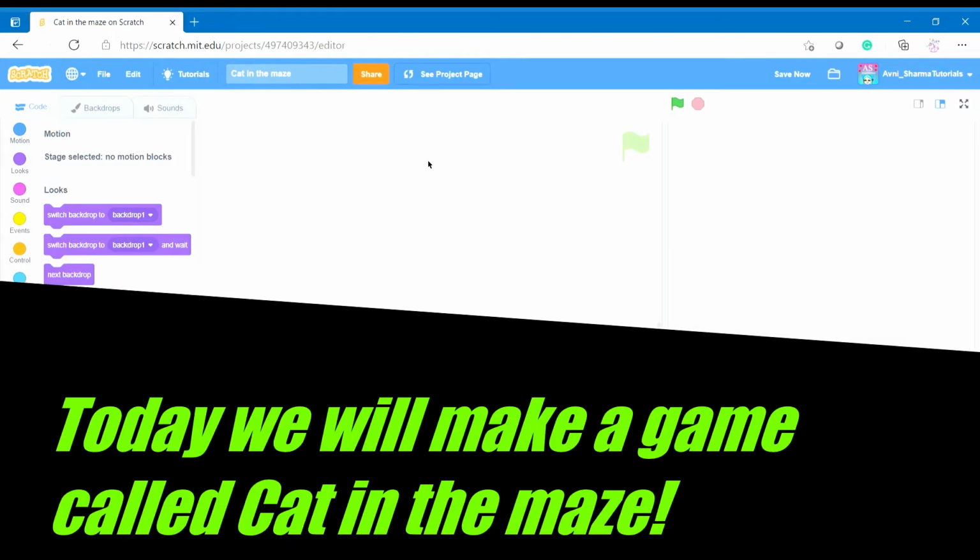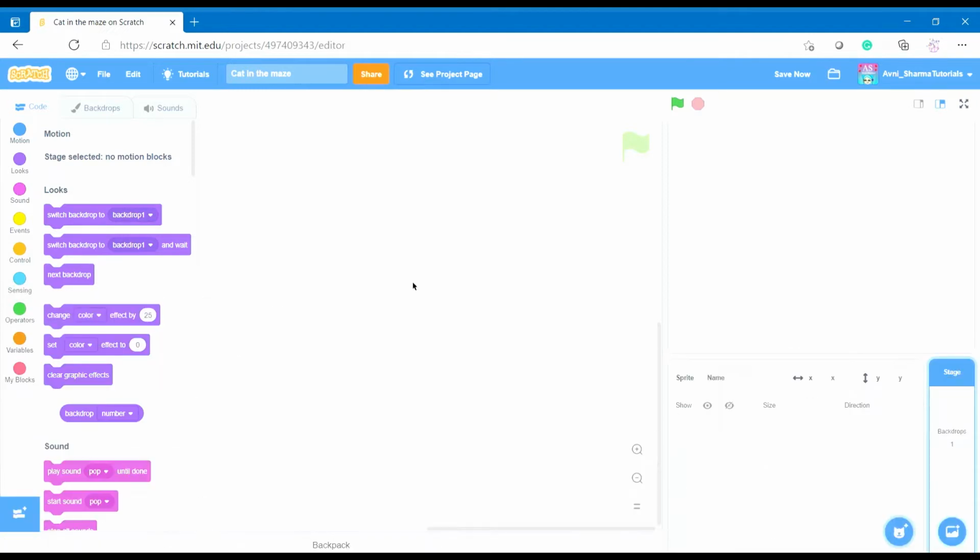Hi guys, today we will make a game called Cat in the Maze. First, you will rename the project into Cat in the Maze.